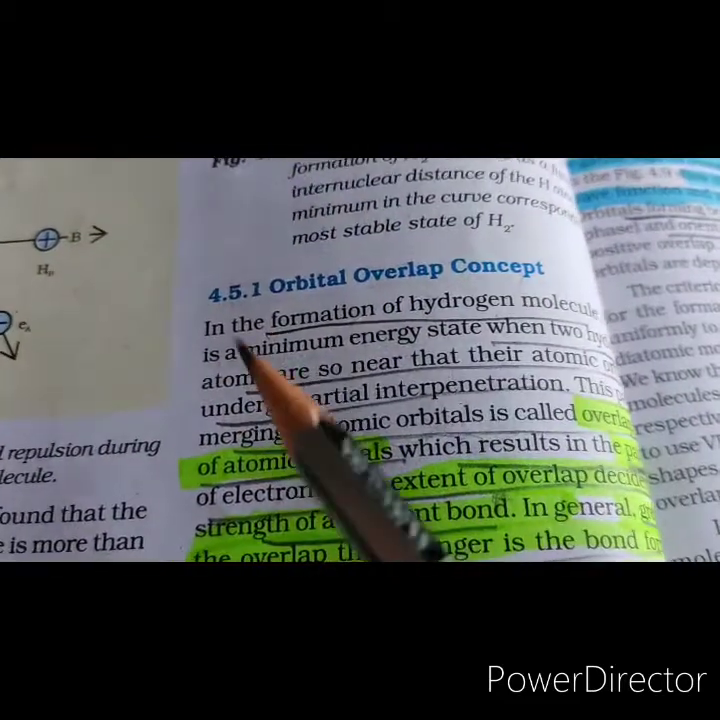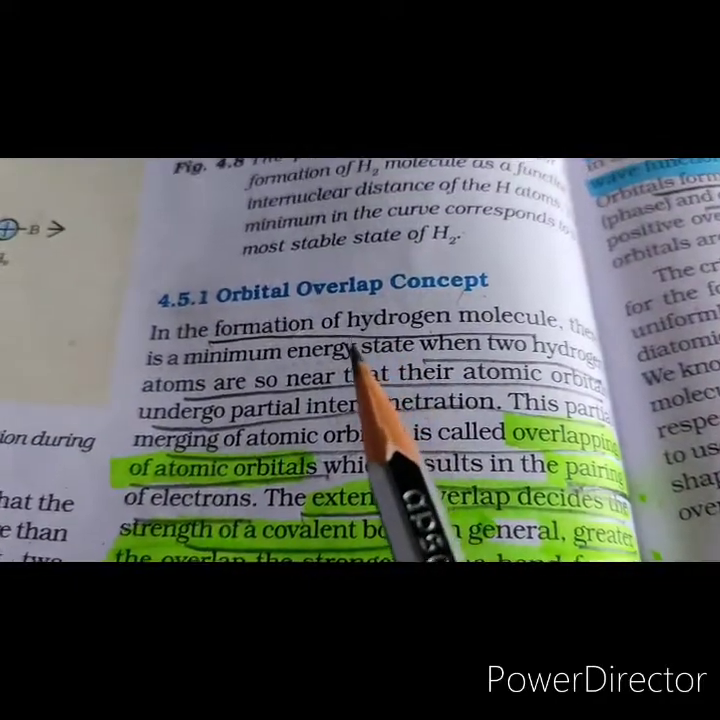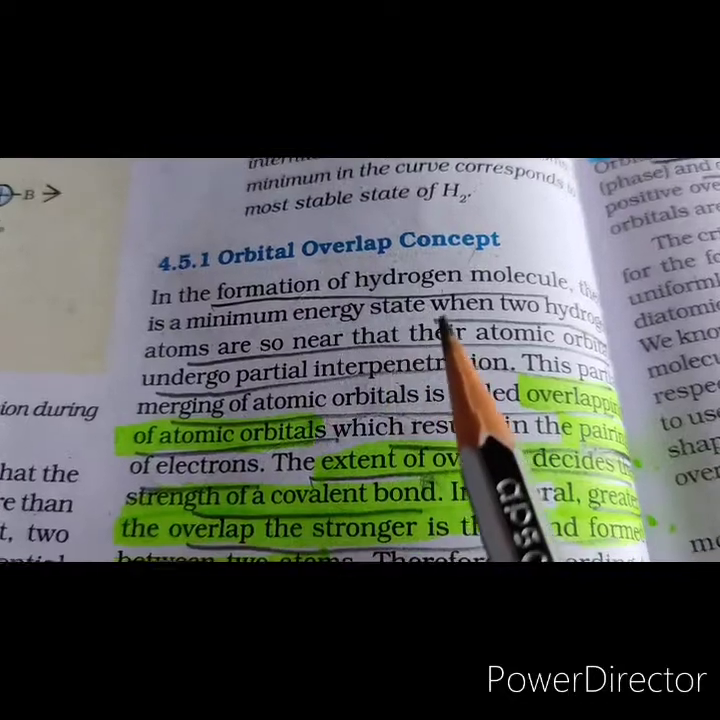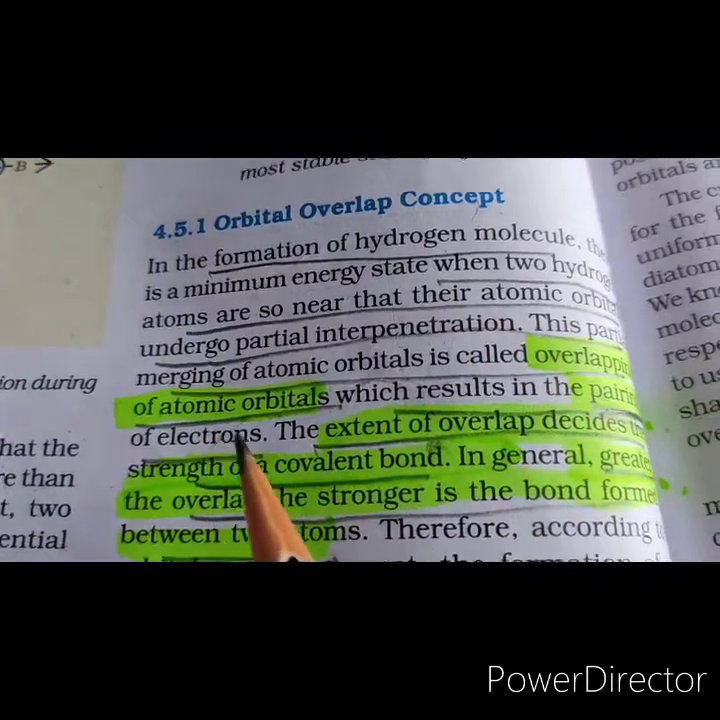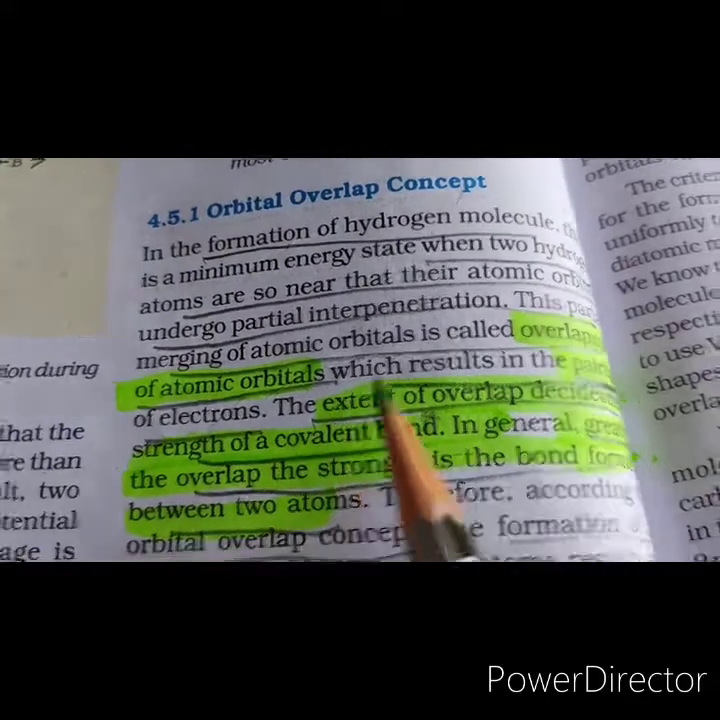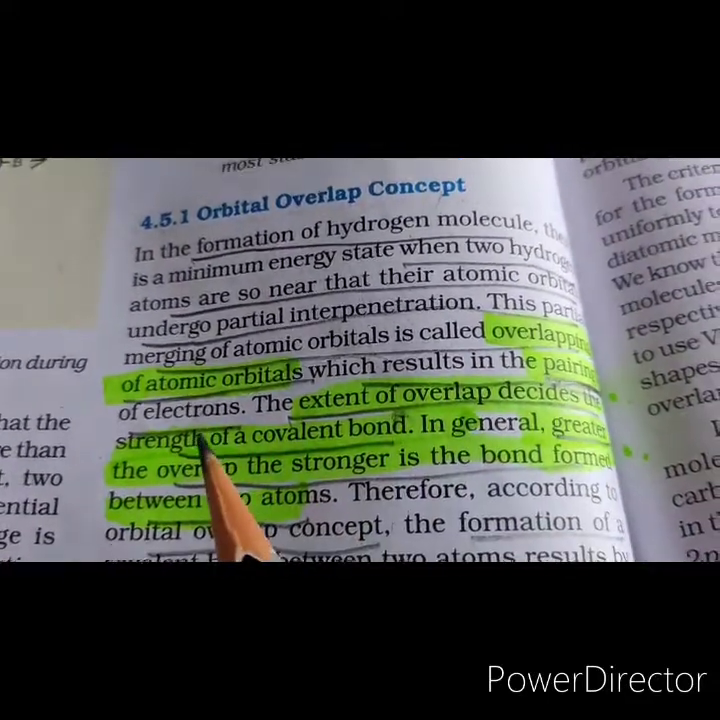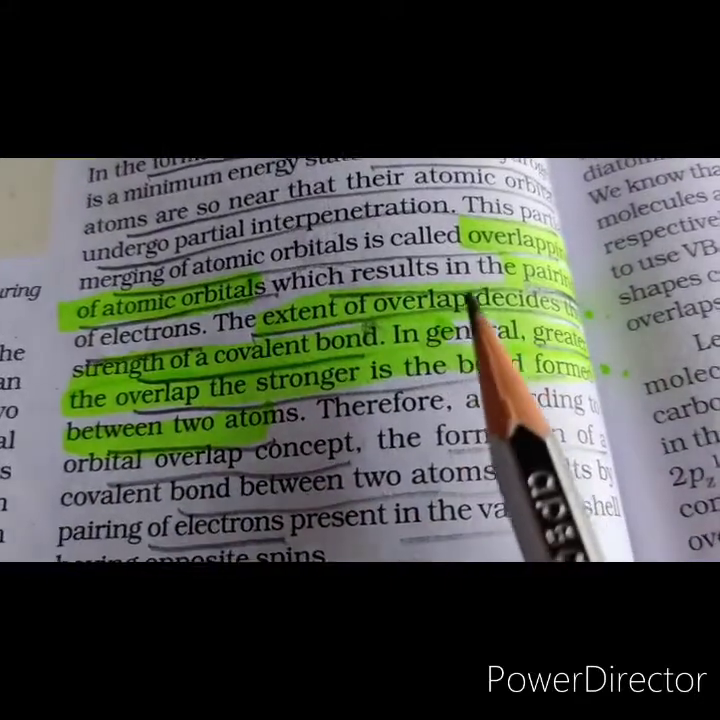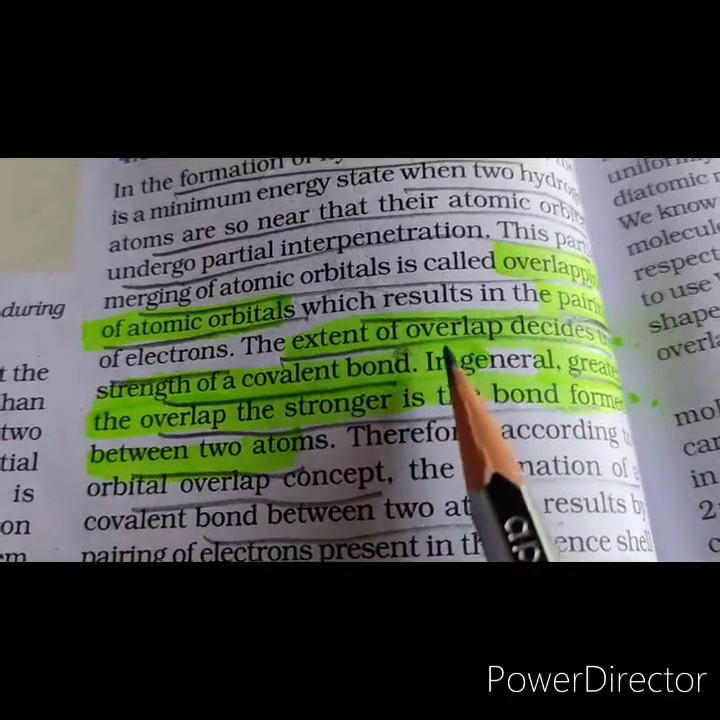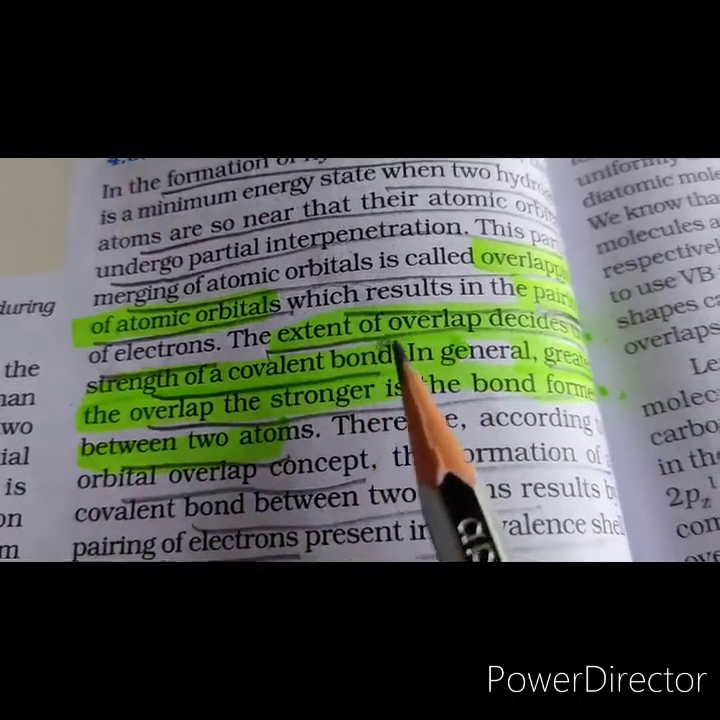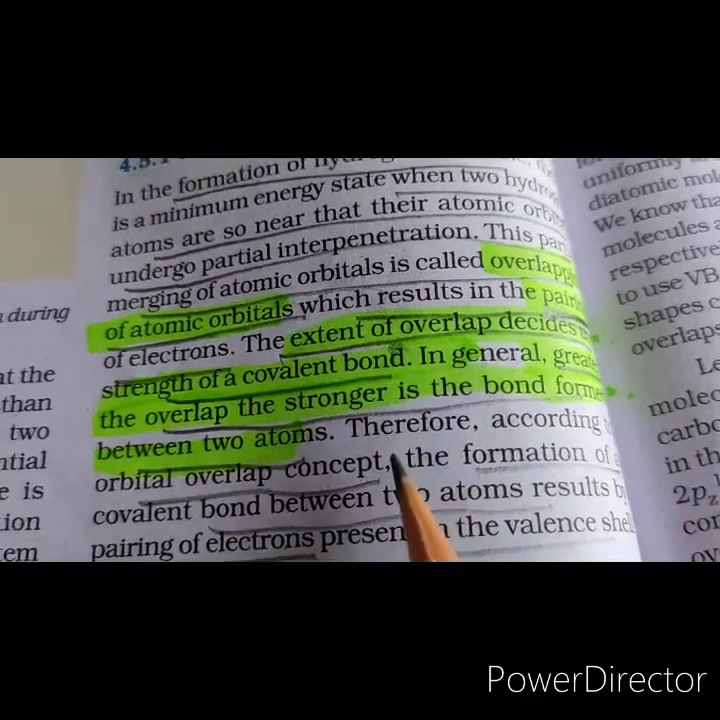Let's discuss the orbital overlap concept. When two atoms approach each other, their atomic orbitals merge, and this is known as overlapping of atomic orbitals. The overlapping of orbitals results in pairing of electrons. The strength of a covalent bond depends upon the extent of overlapping. The greater the overlapping, the stronger is the bond formed between two atoms.